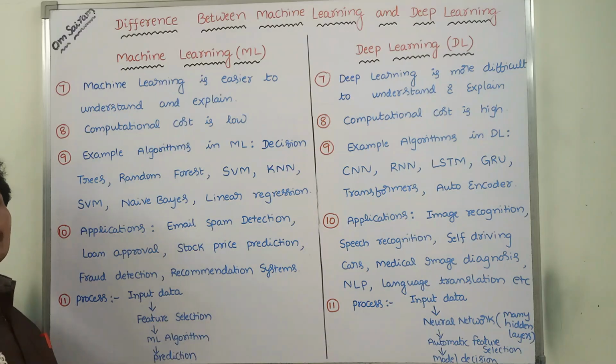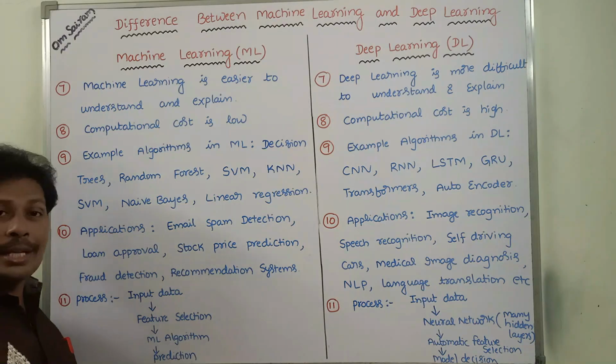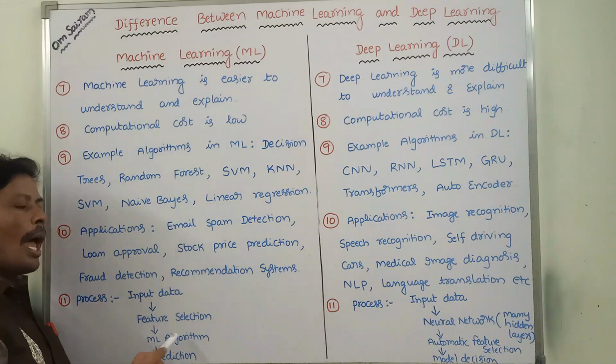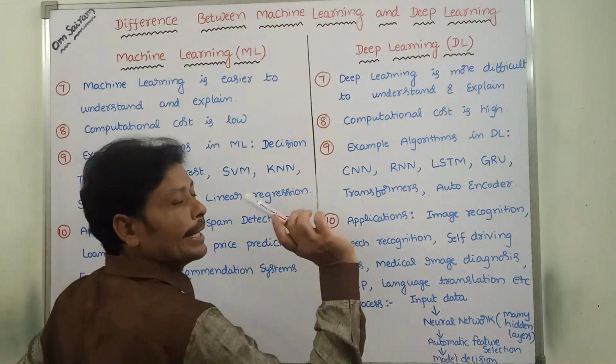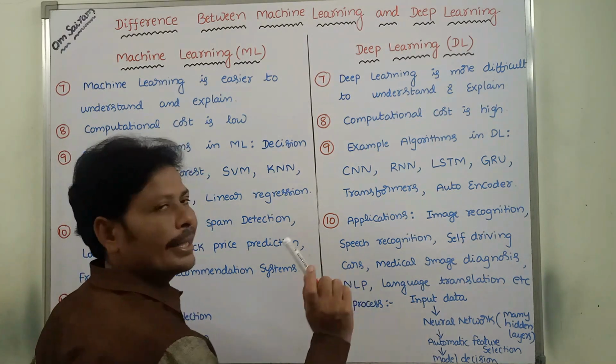By using that neural network with many hidden layers, automatic feature selection can be done. Next, here we have to use an ML algorithm. Here we have to use a DL algorithm. Next, here prediction can be done. Here decision can be done.